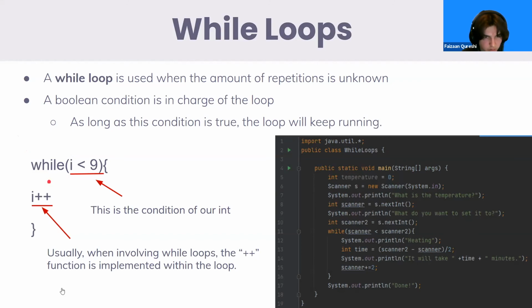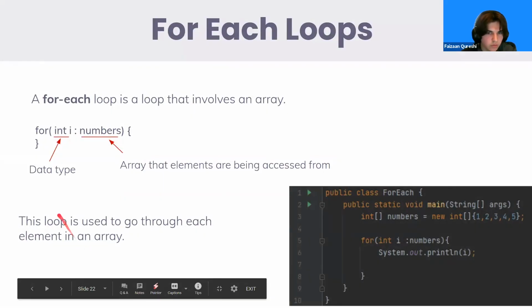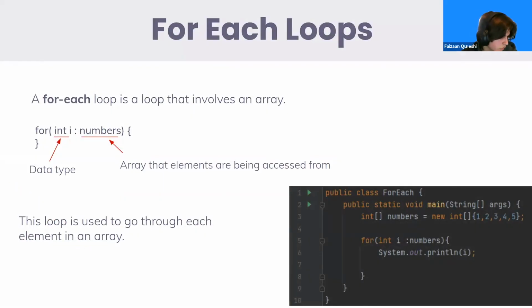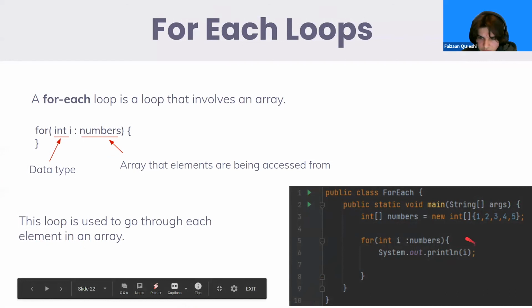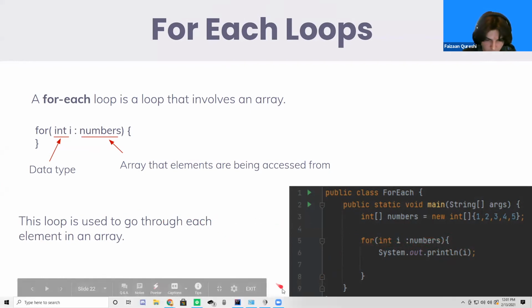Okay, let's move on to the next slide. So for each loops. A for each loop is used when we want to go through each value in an array. So here we have our syntax for each loop. In Java, what a for each loop does is it automatically sets I to go through each individual value in the array. So let me just quickly pull up IntelliJ.